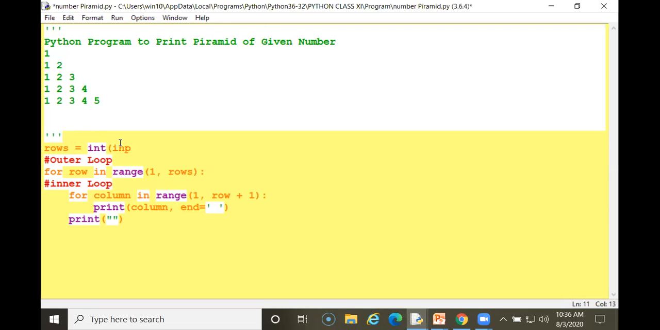So I am using input, then bracket, enter the last limit, the last value I am inputting. So I am closing these two brackets. See here, so I'll get the value. Now I am running my program.